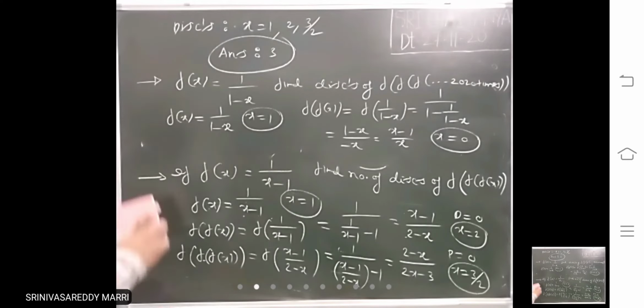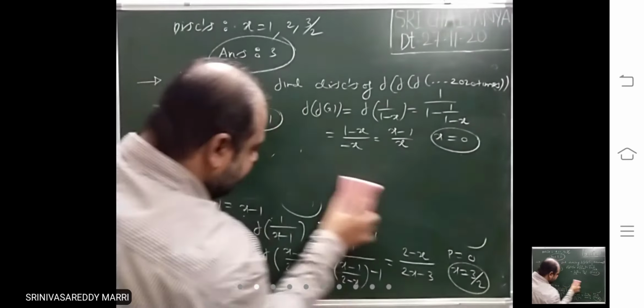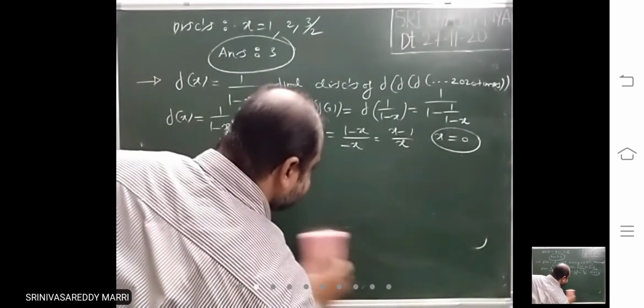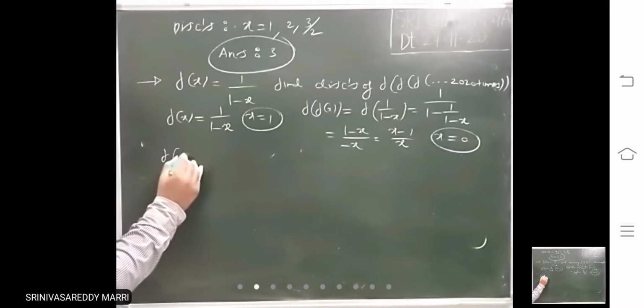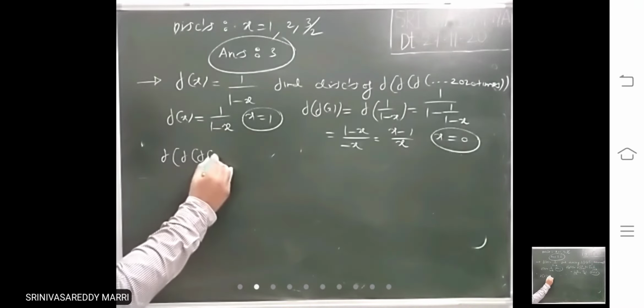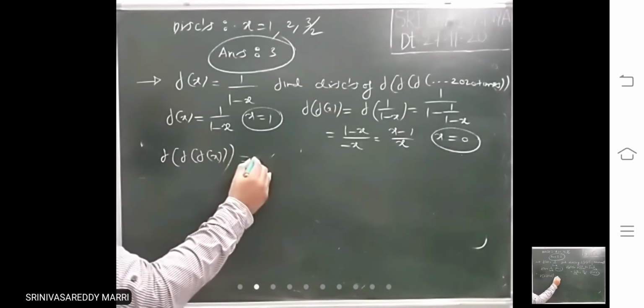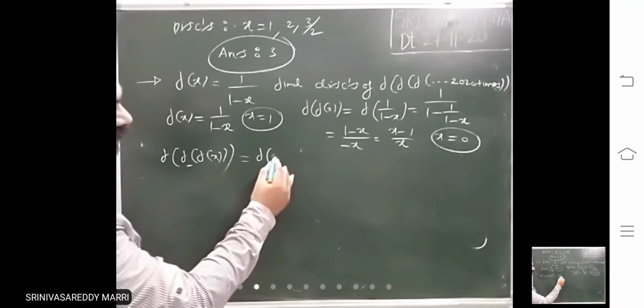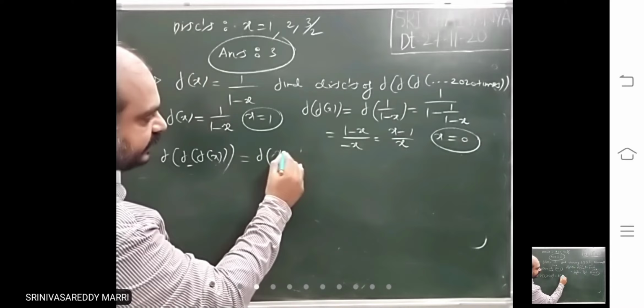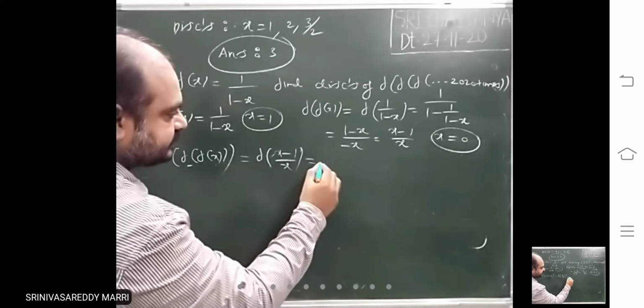Next, proceed like that. Next, one more f of x I am adding. Till this is calculated, x minus 1 by x.